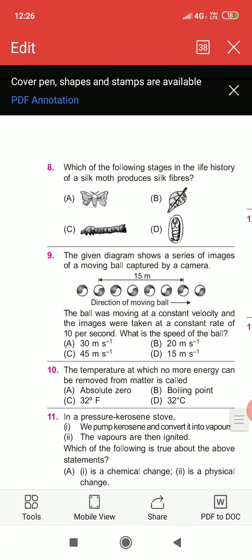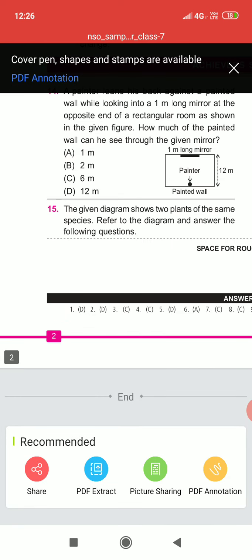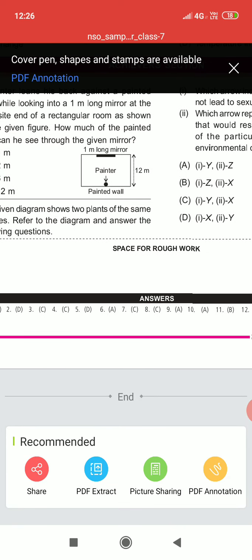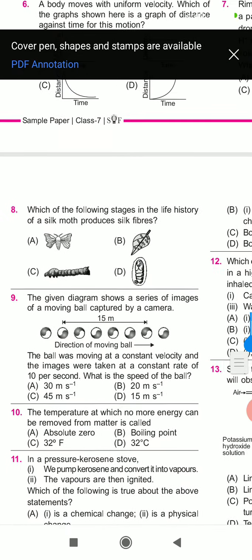Which of the following stages in the life history of the silk moth produces silk fiber? So the correct option for question 8 is C. Let's check. Okay, this is correct.